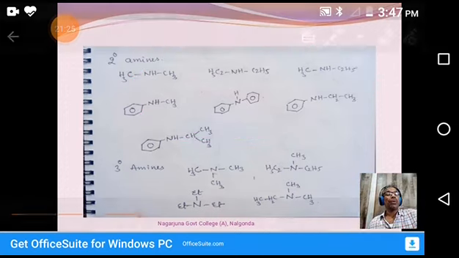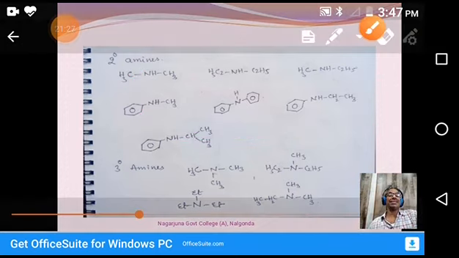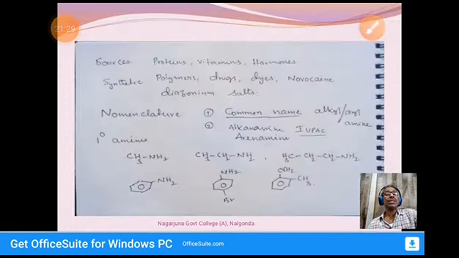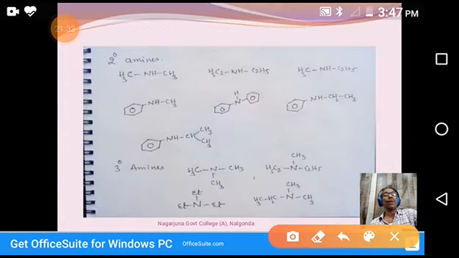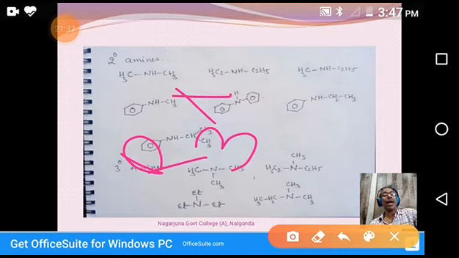Coming to the tertiary amines. In tertiary amines, the general formula is R3N. If the three R's are the same, we say trialkyl amine. If the R's are different, we name them in alphabetical order followed by amine.